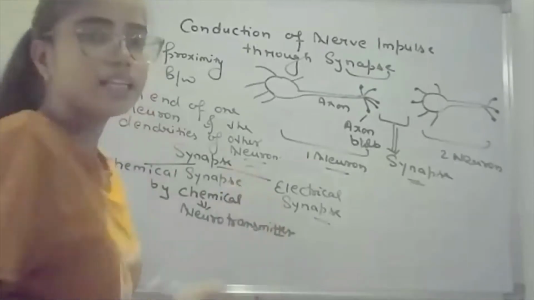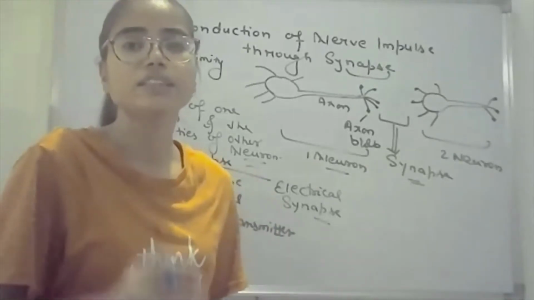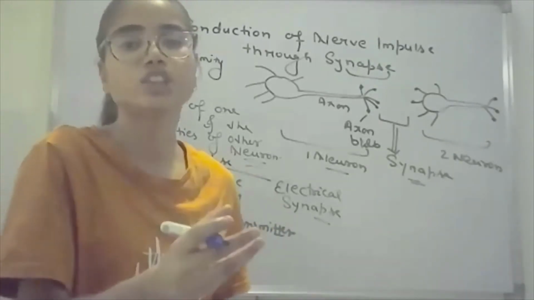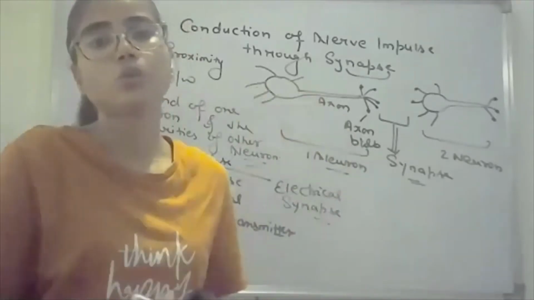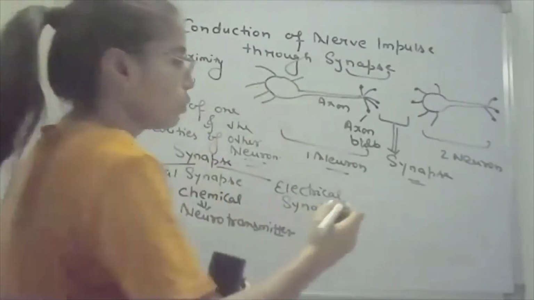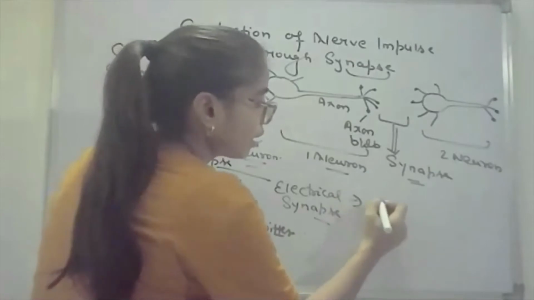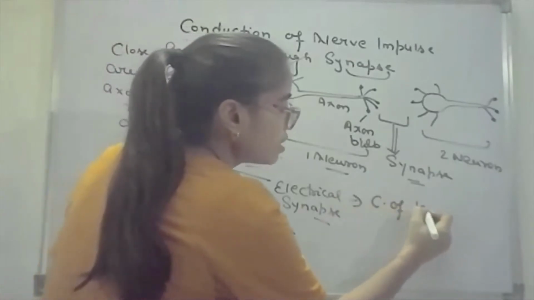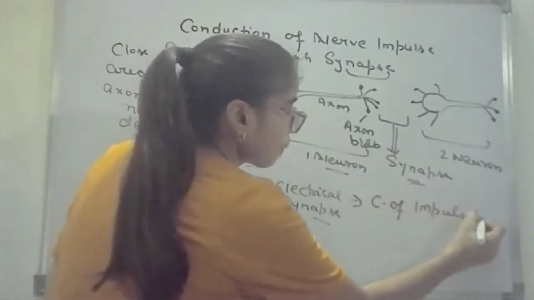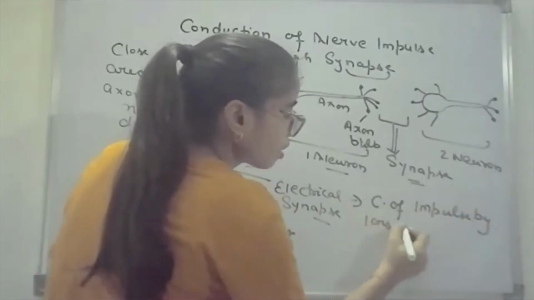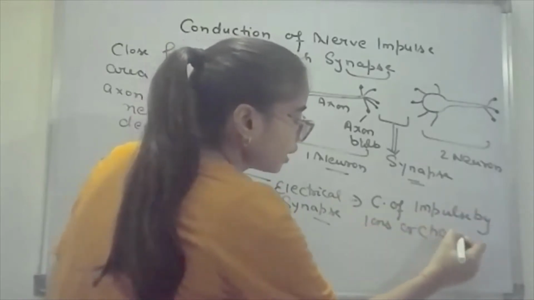But in the electrical synapse, the conduction of the impulse takes place by the ions or the charge between one neuron and the next neuron. So here, the conduction of impulse is by ions or charge.